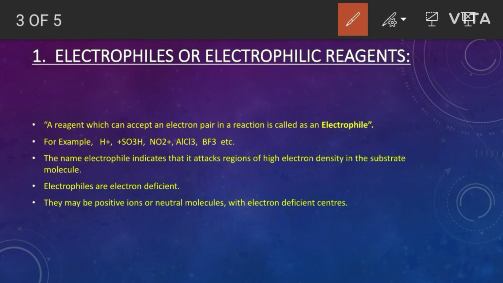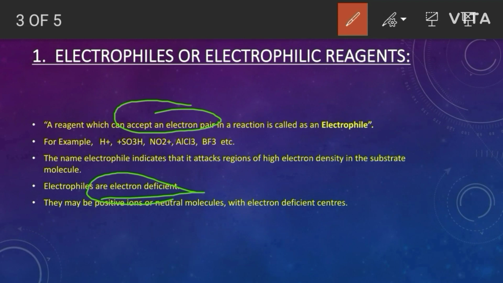Electrophiles or electrophilic reagents are those which have the capacity to accept an electron pair. Electrophiles are electron deficient centers, electron deficient molecules. It means they have fewer electrons in their outermost valence orbitals.